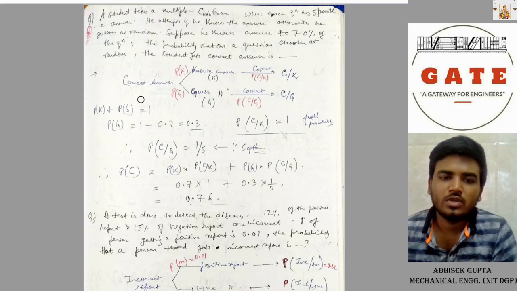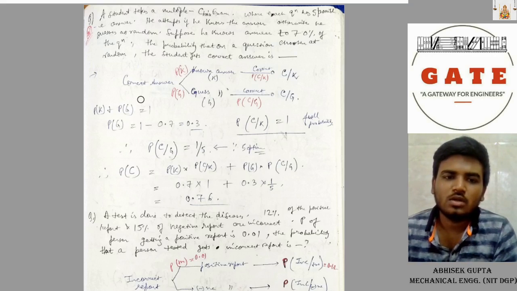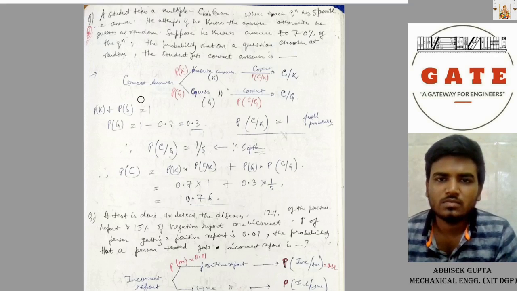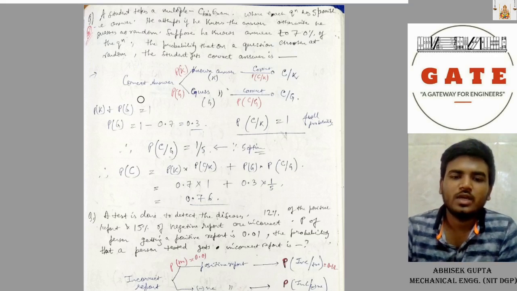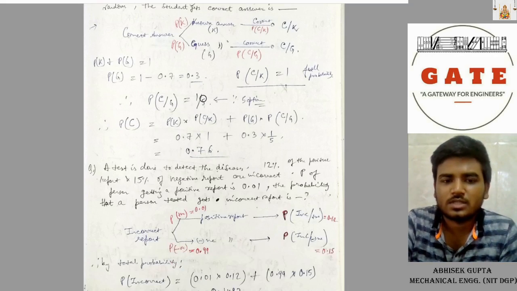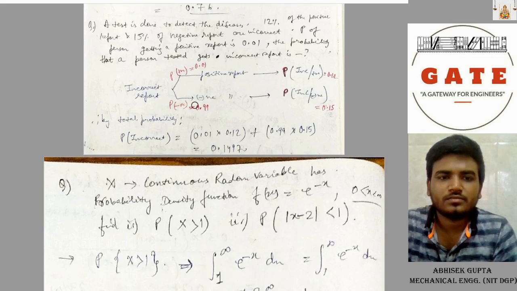And the probability of a correct answer if he guesses is 1 by 5, as 5 options are there and only one can be right. So the total probability of a correct answer on any chosen question is P of K into P of C by K, plus P of G into P of C by G. Doing that we get the probability as 0.76. It's an interesting question.